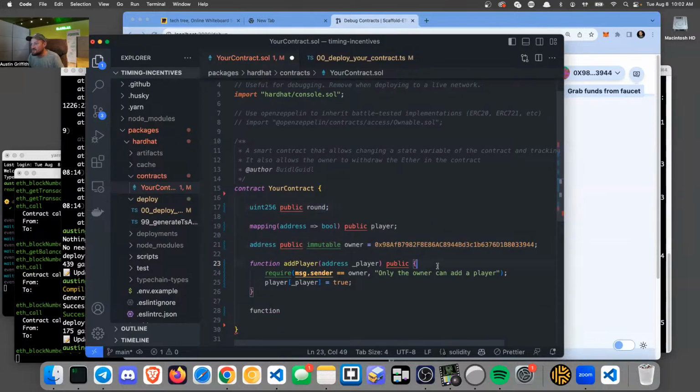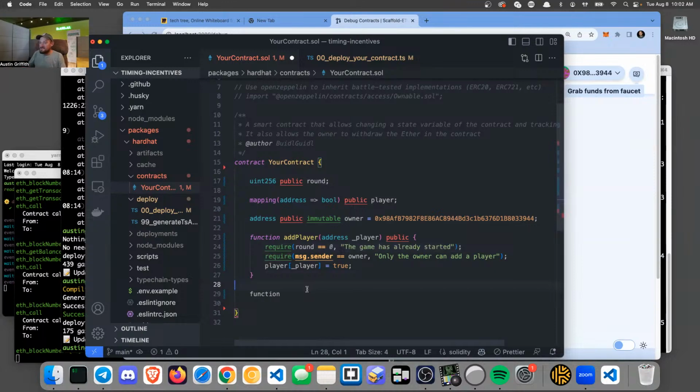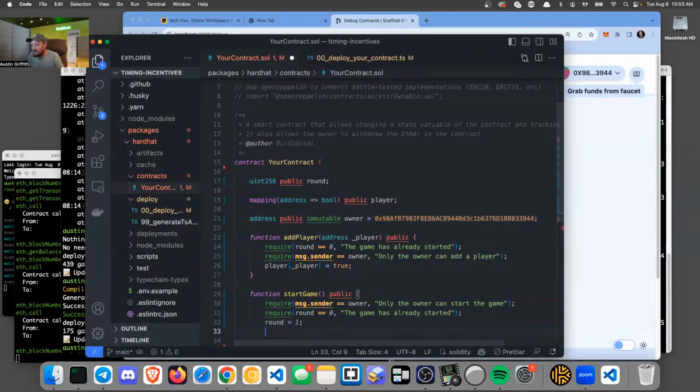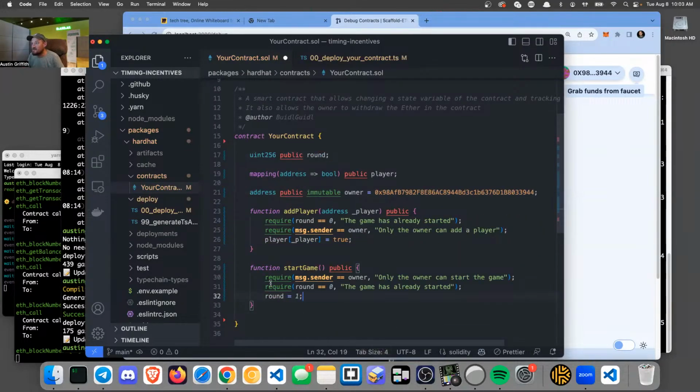Let's make sure we can only add players during the 0 round, right? Round has to be 0, right? And then there's going to be some function start game, right? That's going to set our round. Yeah, we need to require that the round. Okay, yeah, let's make sure only the owner can do it. And then let's also require that the round is 0. Then let's set the round to 1. Okay, cool, right? Start game has this round variable.